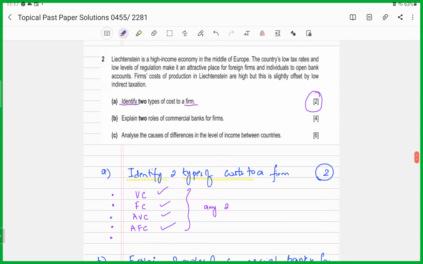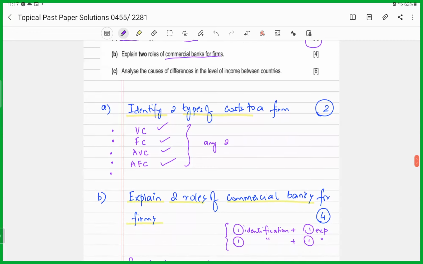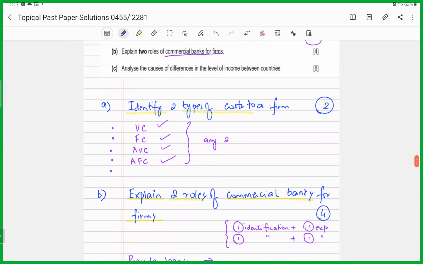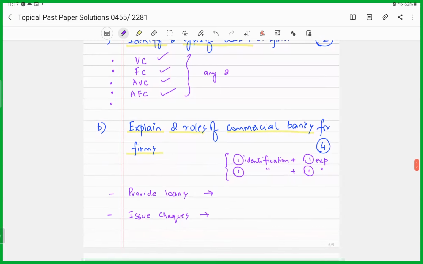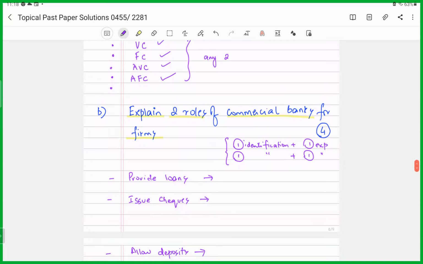Part B is asking us to explain two roles of commercial banks for firms. Now, we all know what commercial banks are. Commercial banks are financial institutions that provide banking services to firms, individuals, right? And to institutions, right? Now, it's a 4-mark question.